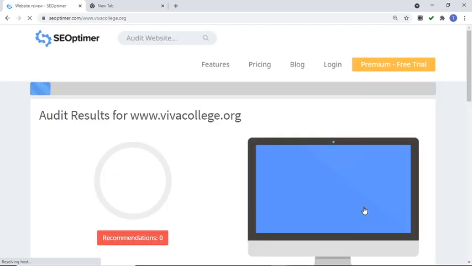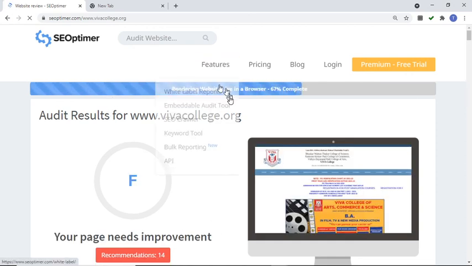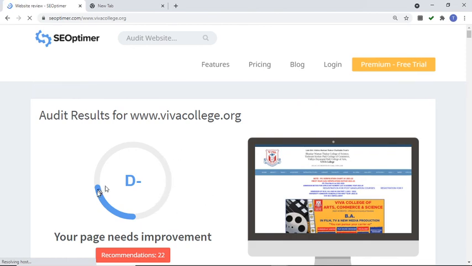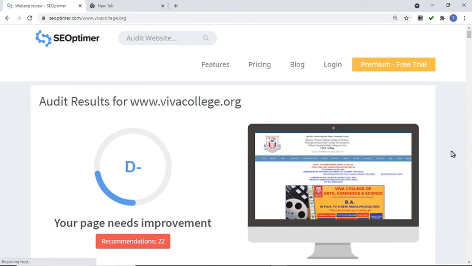So it will show you the progress. It is rendering 70%, 72. Okay, when it completes 100%, you are able to see your site over here and the result over here, the grade. So here our college website has a grade D minus. Okay, and here see this on the monitor, how your website will look. So it is displaying properly, right?